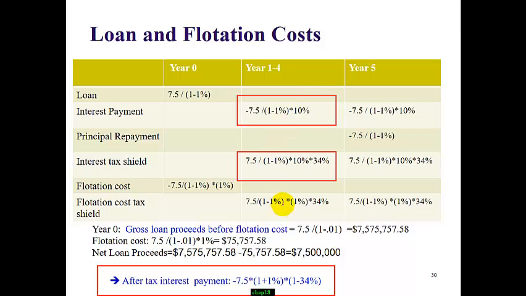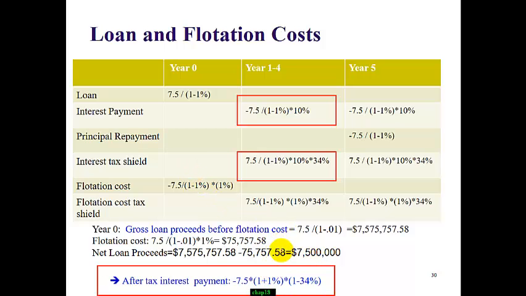Let's look at the detail. We got the loan amount, and 5 years later, we pay off the same amount. Interest is 10%, so the annual interest payment is 10% of the loan amount. The tax shield is 34% of the annual interest payment. Put these two together, the after-tax interest payment going to the lenders is 1 minus 34% of the annual interest payment.